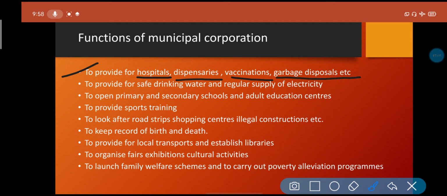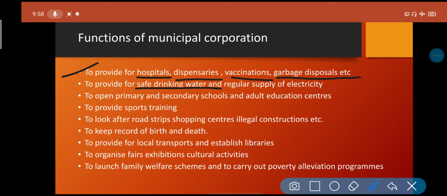Garbage disposal, every day or in the weekend, you can say once or twice in a week, from the colonies or outside your home, the people are coming with their machines or vehicles and take the garbage from the homes or from the dustbins of the society or the town. So they are doing the garbage disposal. So this is the first function.